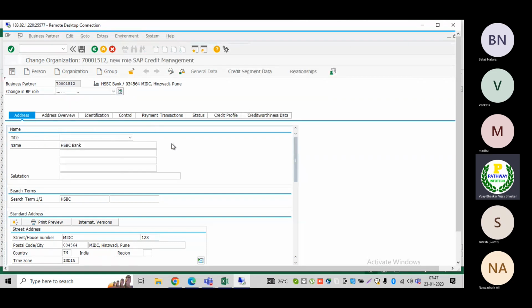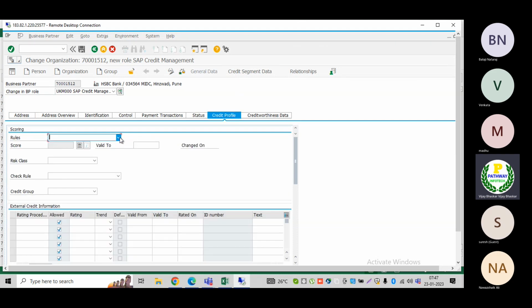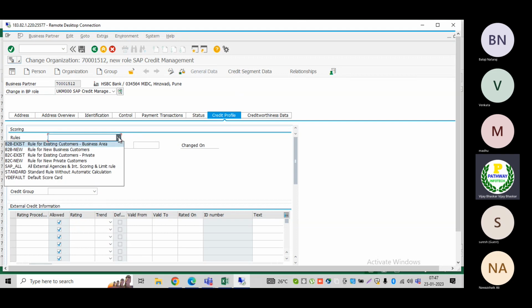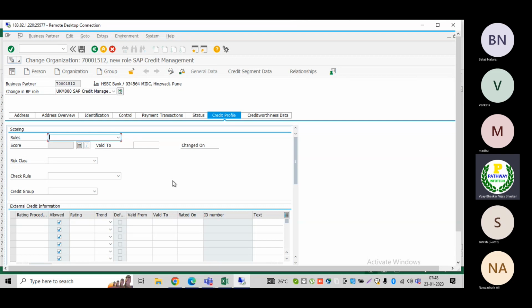SAP credit management: as soon as you assign it, the system will populate two options in the business partner. Now you can see here the credit profile, credit worthiness data, and credit segment. In the credit profile, what exactly does it contain? Rules, scoring, even external scoring, based on which we can give the credit limits. Risk class is mandatory. What is the risk category? We'll discuss the risk categories and checking rules in upcoming sessions.